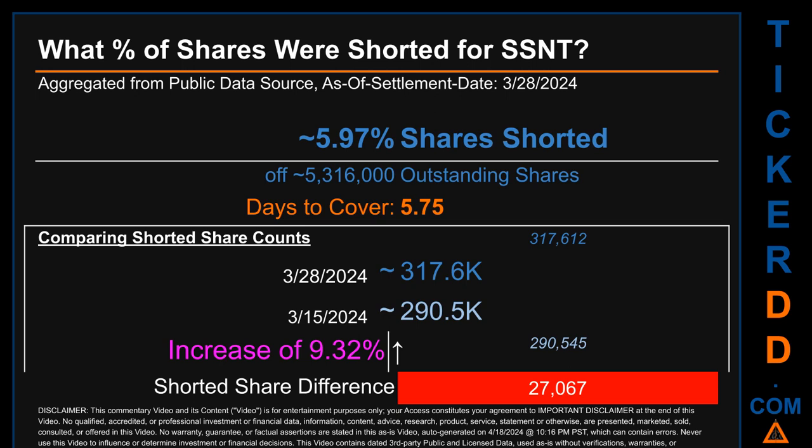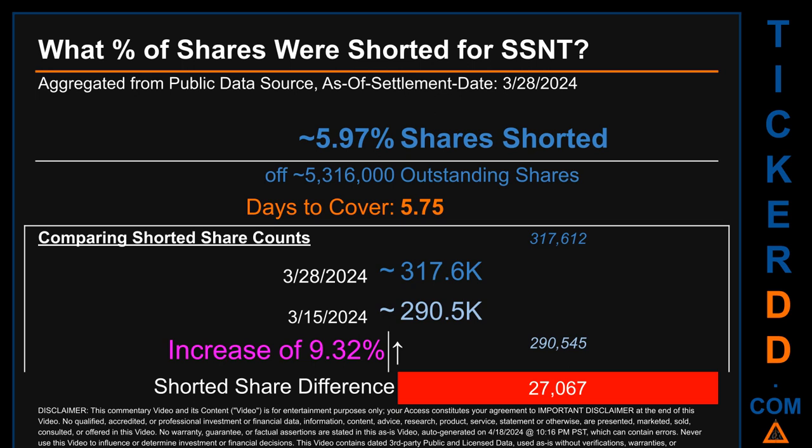What percentage of shares were shorted for SSNT for the 2-week period, ending on settlement date, March 28, 2024? About 317.6 thousand shares of SSNT were shorted out of a total of approximately 5.3 million outstanding shares. Therefore, for SSNT, based on as is, discovered, public data when this video was generated, the ticker has a short interest of roughly 5.97%, which I got by taking the number of shorted shares and dividing it by the number of outstanding shares to get the percentage value. Days to cover is 5.75.